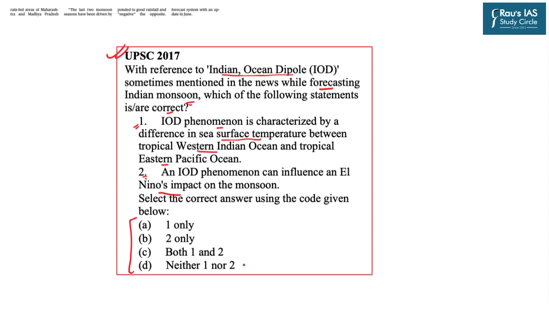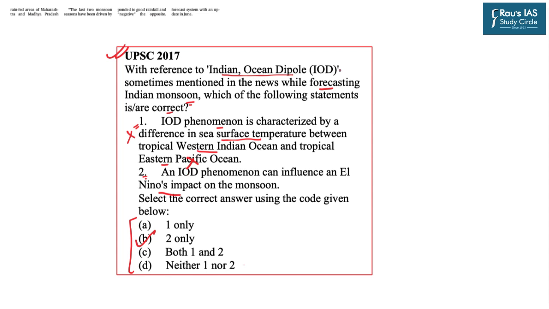As far as the answer to this question is concerned, statement 1 is incorrect because the IOD phenomenon is not in relation to the Indian and Pacific Ocean, rather it is an intra-ocean phenomenon between the West Indian Ocean and East Indian Ocean. So statement 1 is incorrect and statement 2 is correct. That is why 2 only is the correct answer. However, in a similar scenario, the question can also be asked on the phenomenon of El Nino. And that is why it becomes very important that we know how El Nino is formed.